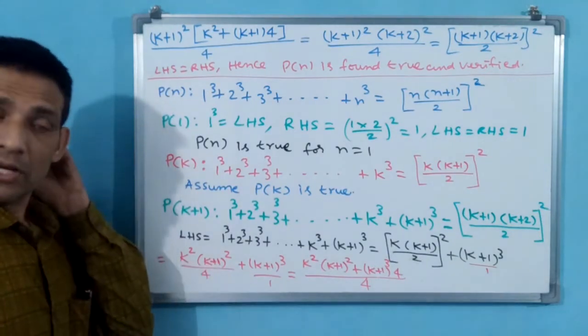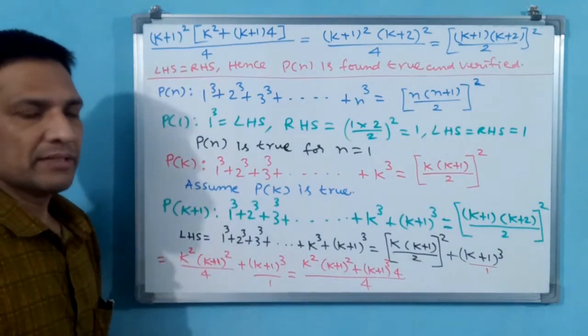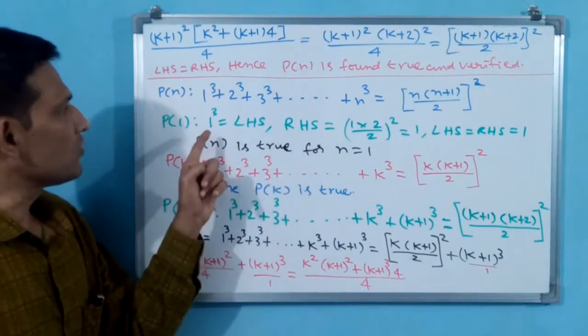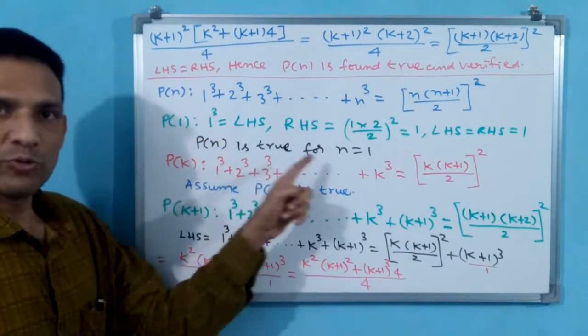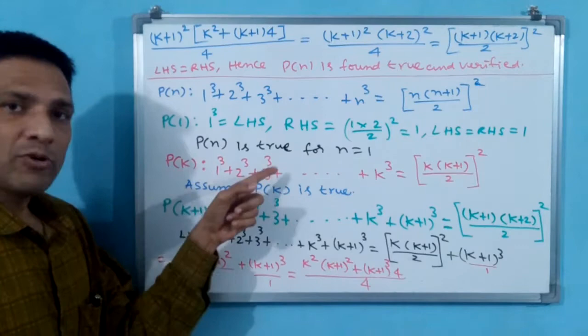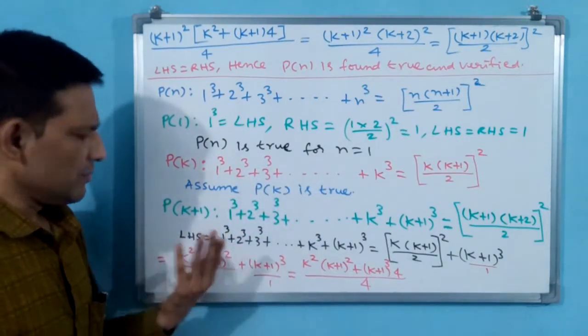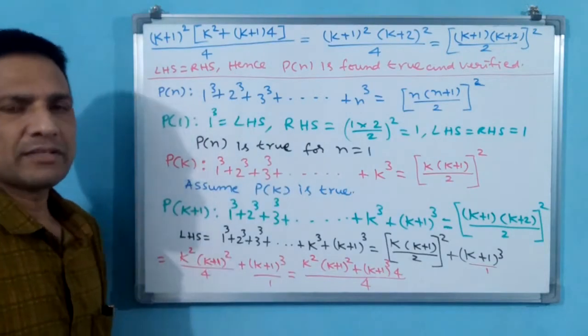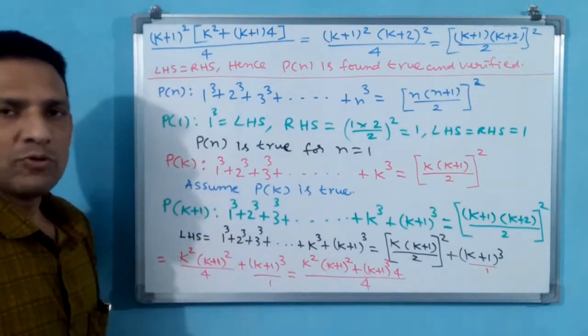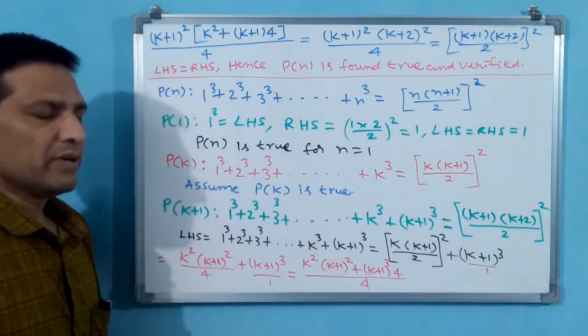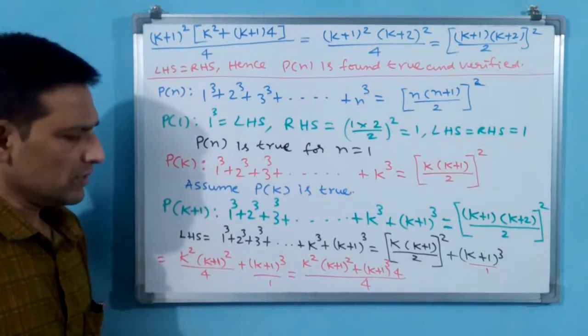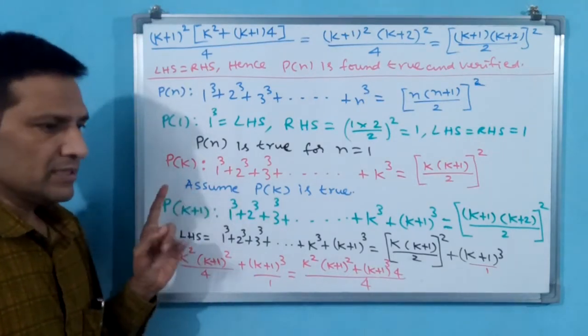You understand now how these steps are compulsory. P1 you have to make, and you have to write that Pn is true for n is equal to 1. Pk you have to write, and you have to write assume Pk is true. Then Pk plus 1, LHS RHS you have to prove. Like this you have to proceed for simplification or verifying the truth. Now third question. This is the second question.